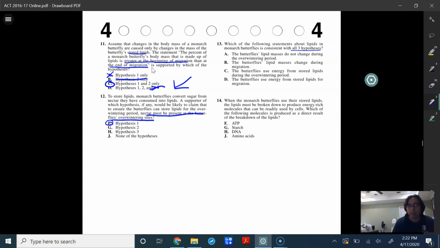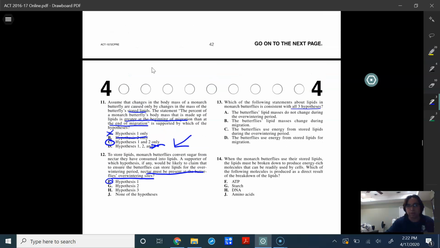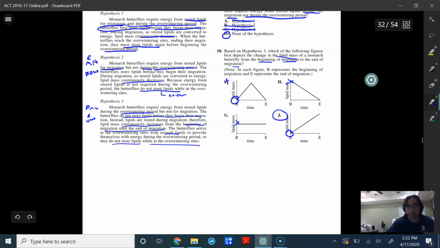Hypothesis 2, if you recall here, suggests they do not need more lipids for the overwintering, and so they do not store lipids while they're at overwintering.